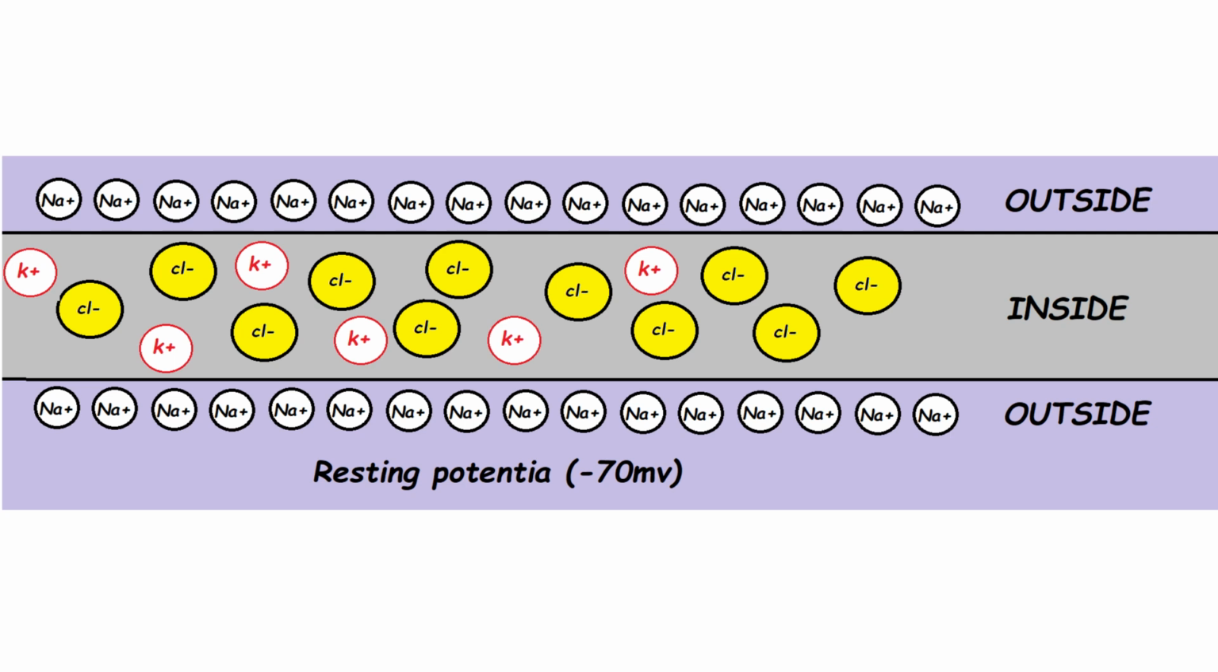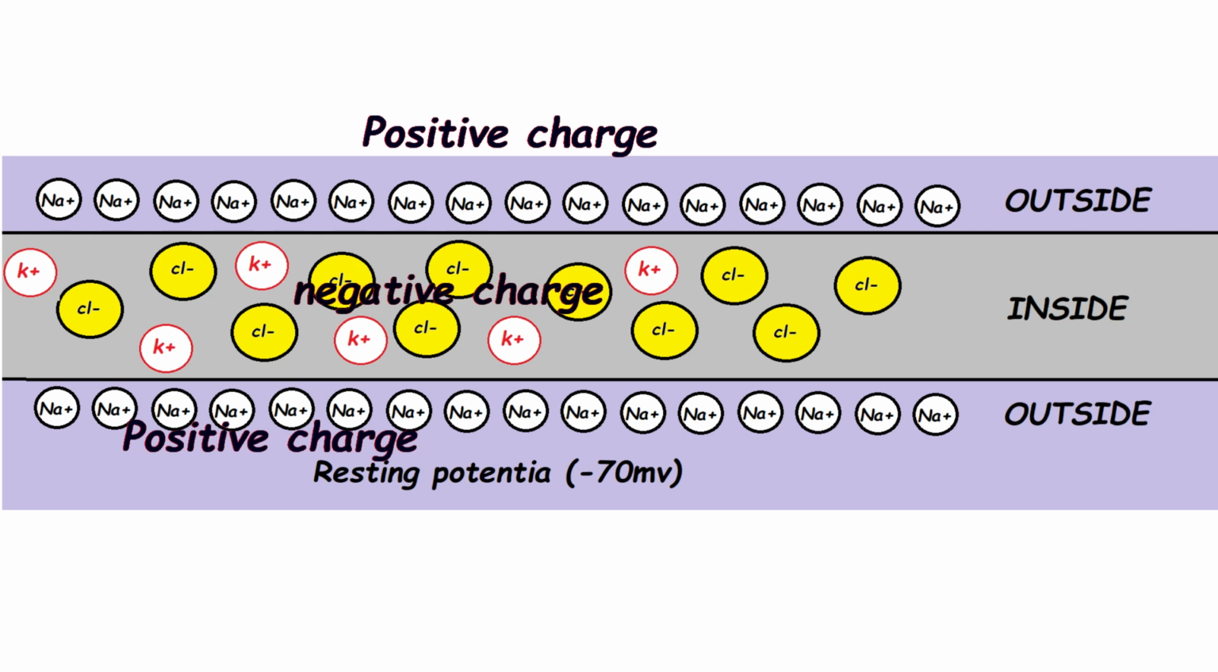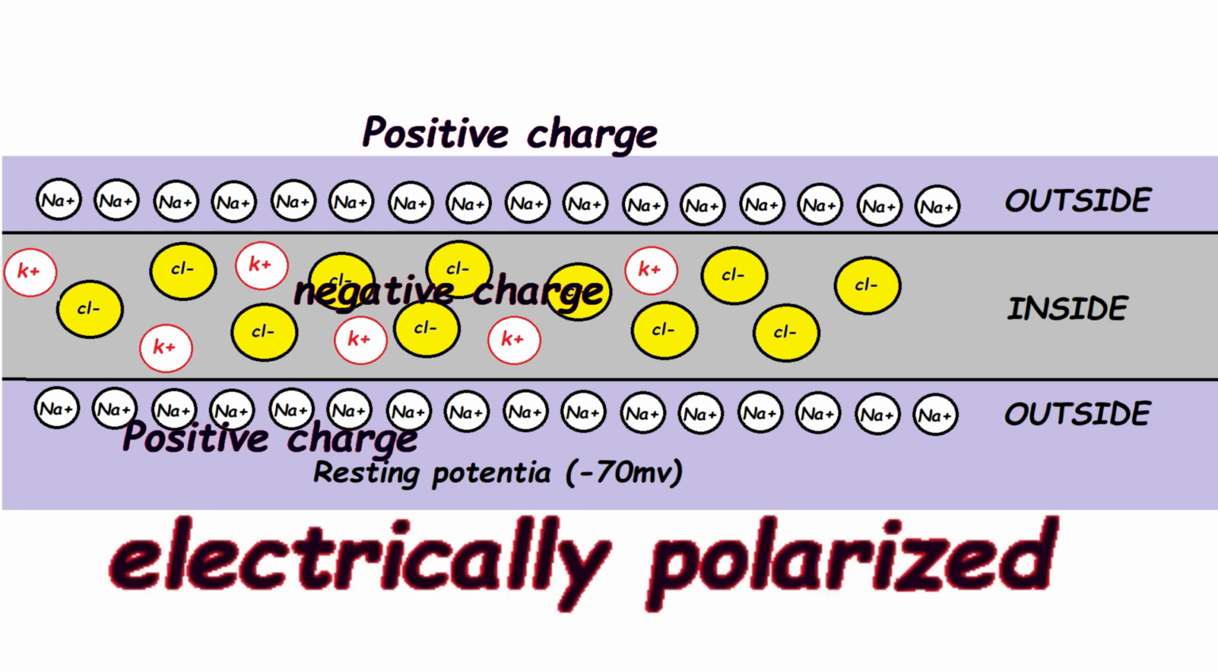But Cl minus ion concentration is higher than K plus ion concentration. So inside becomes negative charge. So in resting condition, when no stimulation is generated or no impulse is flowing, the outside remains positive charge due to high sodium ion concentration, and inside becomes negative charge due to high Cl minus ion concentration. So, in resting condition, neuron is electrically polarized.